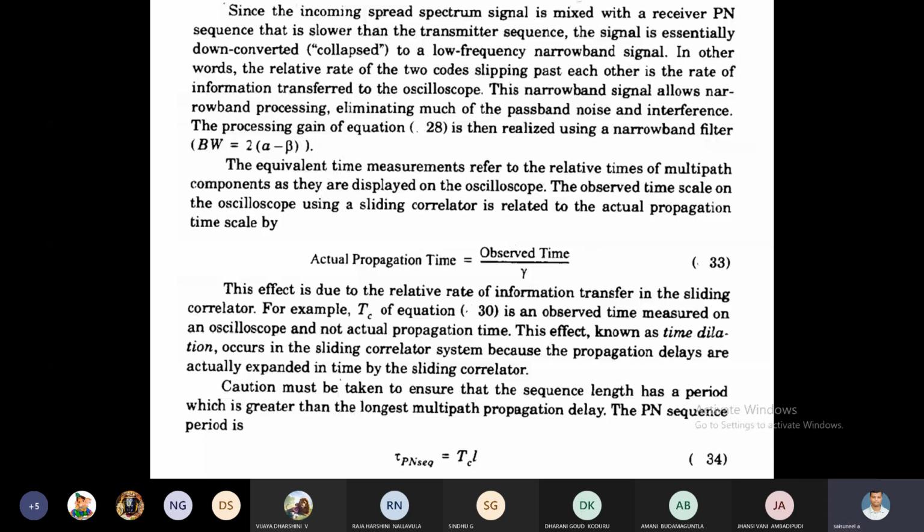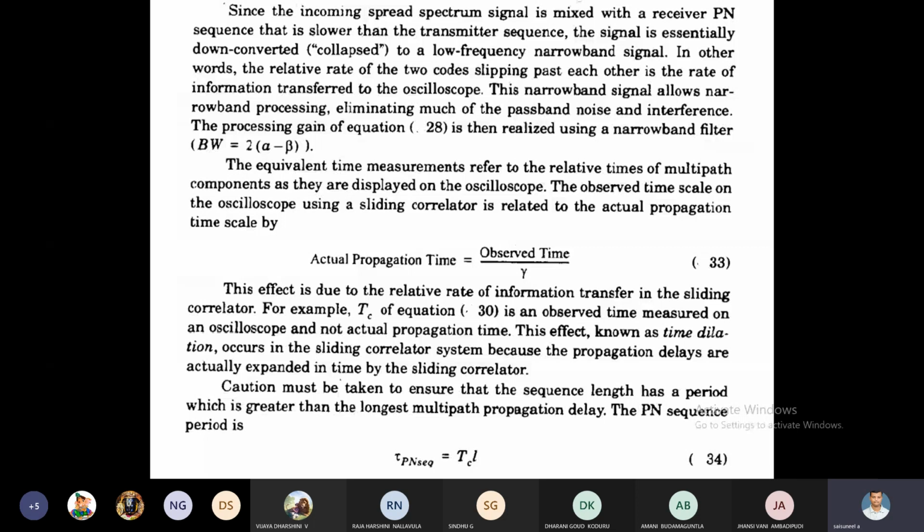Now you know the Tc value. What is Tc? Chip clock period. What is L? Pseudo noise sequence length. Then what is the exact length? The pseudo noise sequence should have a period which is greater than the longest multipath propagation delay. Then what exactly is the pseudo noise sequence period? That is tau of the pseudo noise code sequence, which is equal to Tc into L.